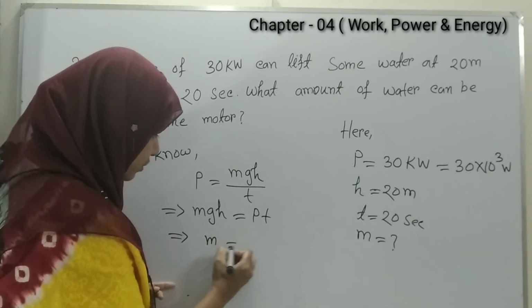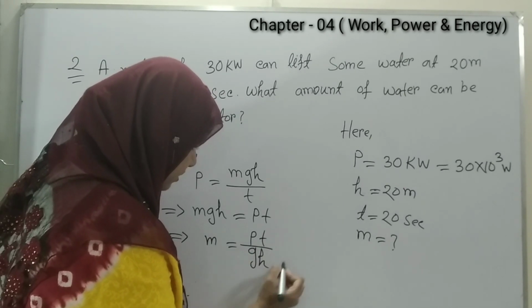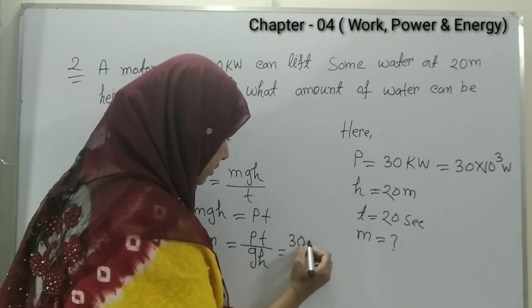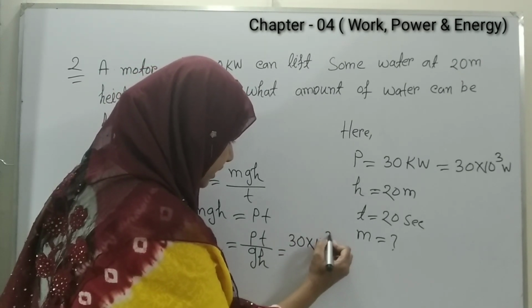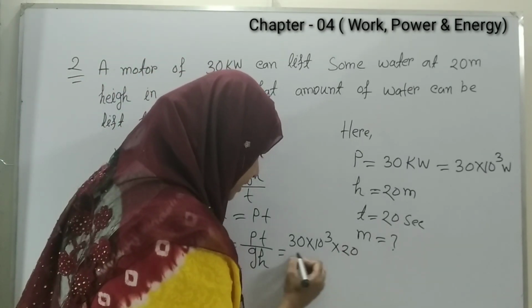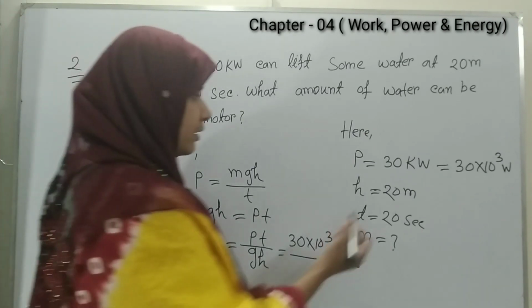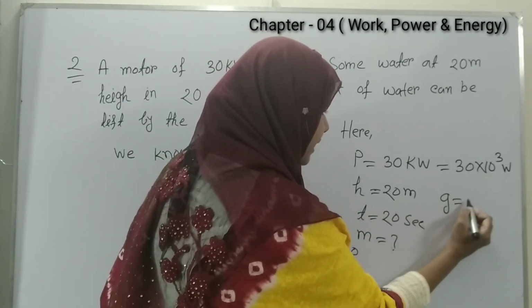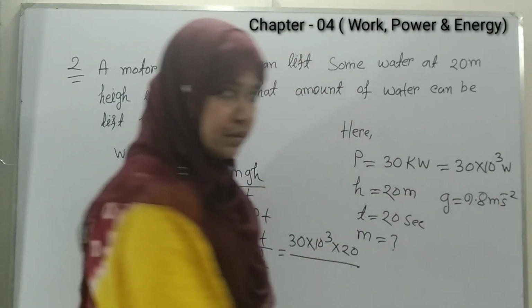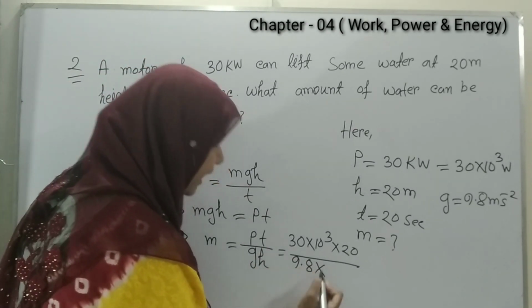So m equals Pt by gh. Here P is 30 into 10 to the power 3, T is 20 seconds, g is 9.8 meter per second square, and height is 20.